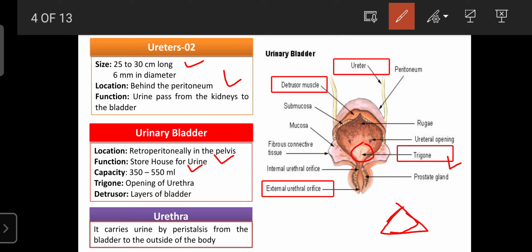Here the ANS, that is the autonomic nervous system, consists of two systems. One is the parasympathetic nervous system and the other is the sympathetic nervous system.